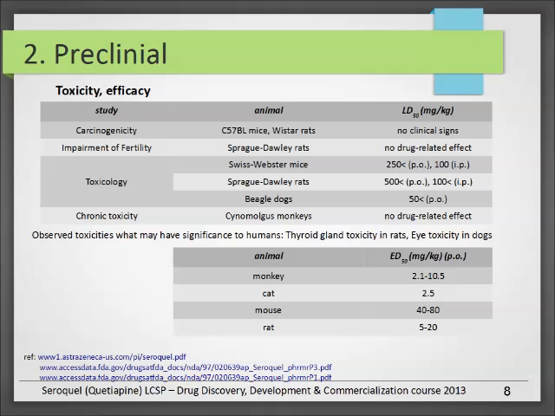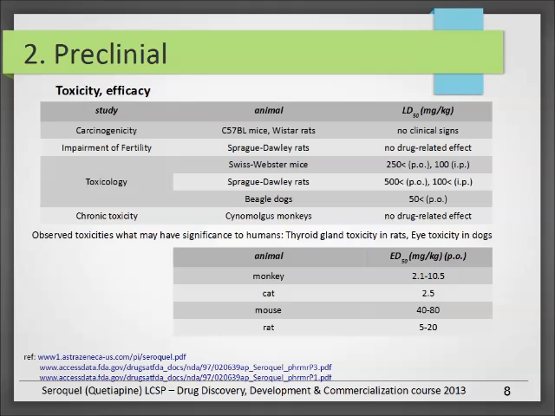On the next slide are the toxicity and efficacy values. Many studies were performed on many animal models. They conducted carcinogenicity studies on mice and rats. There were no clinical signs. Impairment of fertility studies on rats, no effect as well. Toxicology, they conducted these on mice, rats and dogs. You can see the LD50 values on the right. They seem pretty okay. Chronic toxicity on monkeys, there were no effects.